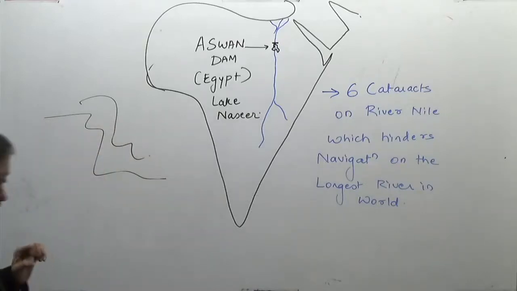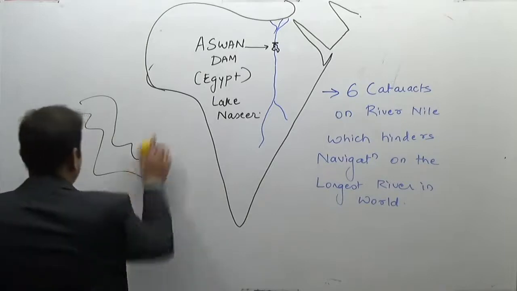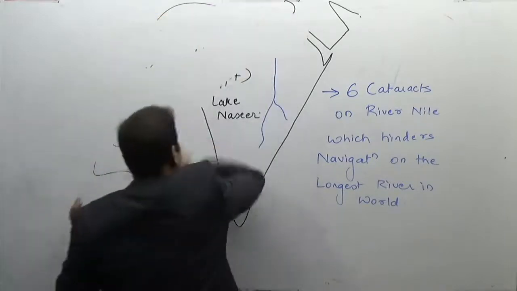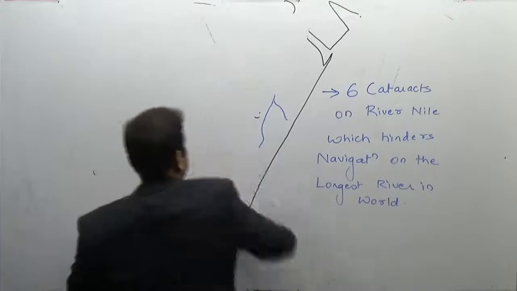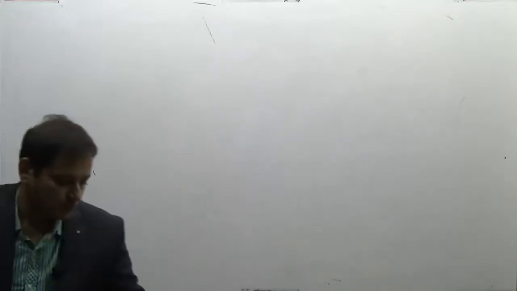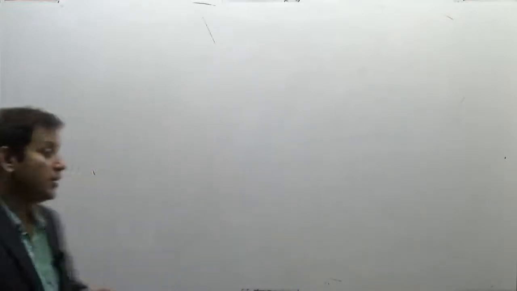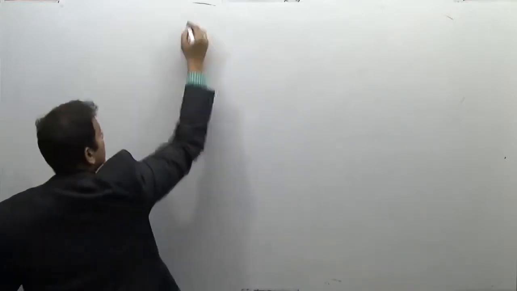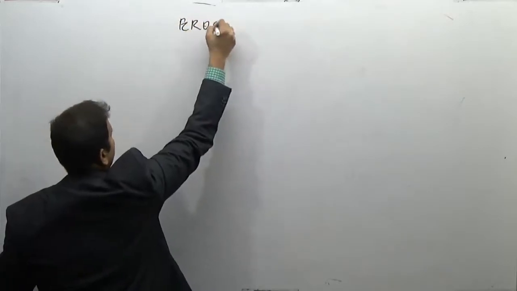Now the next topic is again in the erosional landforms. Even in the erosional landforms, we are doing the erosional landforms.